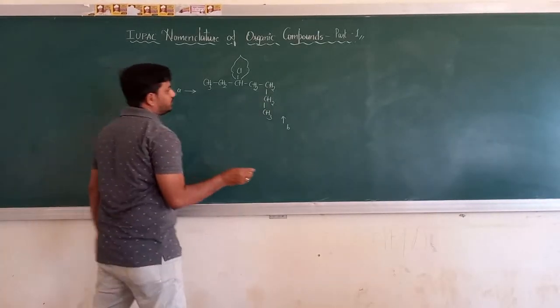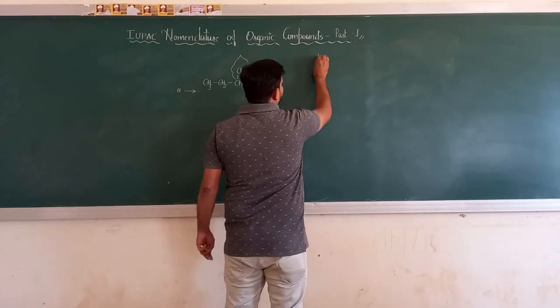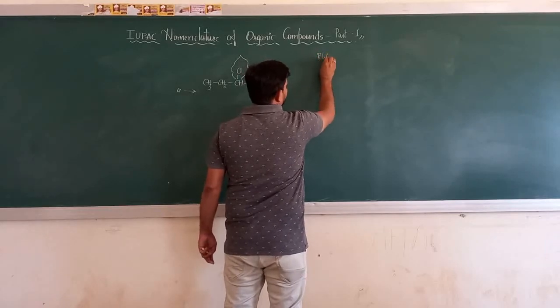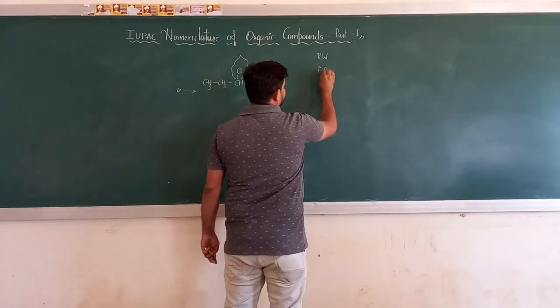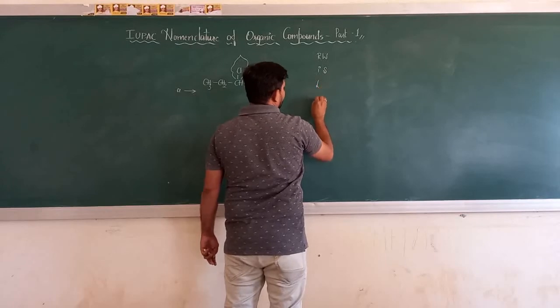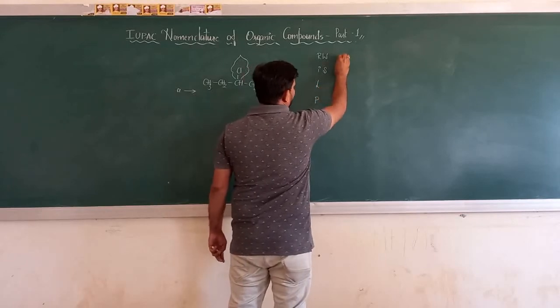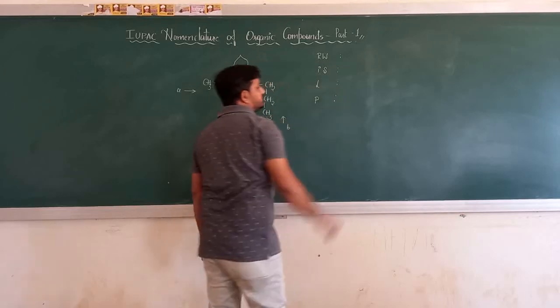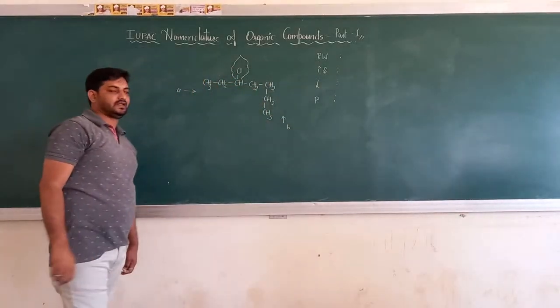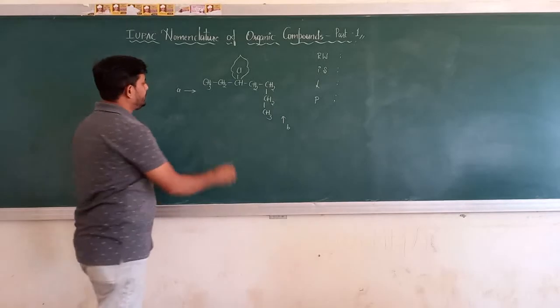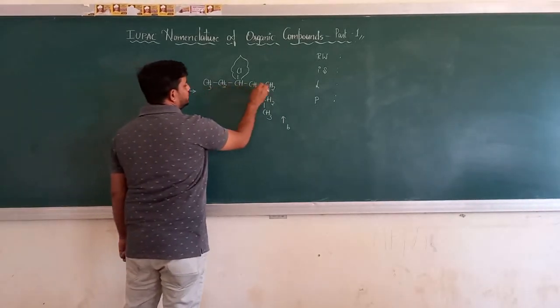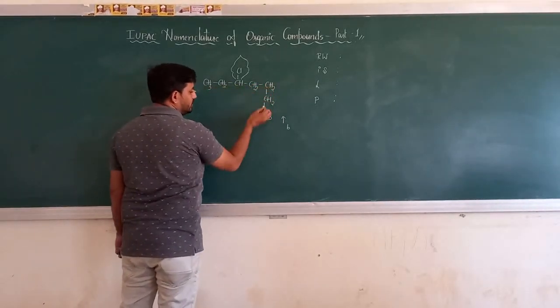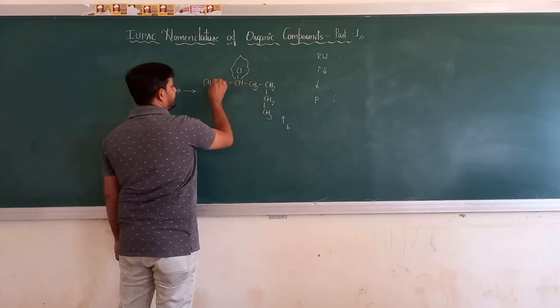So start numbering from end A, or select the parent chain first. Number formula: first part is the root word, then comes the primary suffix, then the locant, then the prefix. We are not using the secondary suffix because we are not talking about organic compounds with a functional group. The root word is meth, eth, prop, but, pent, hex, hept.